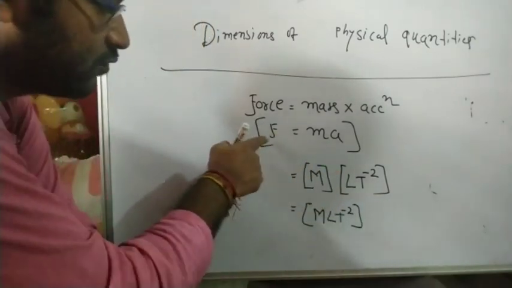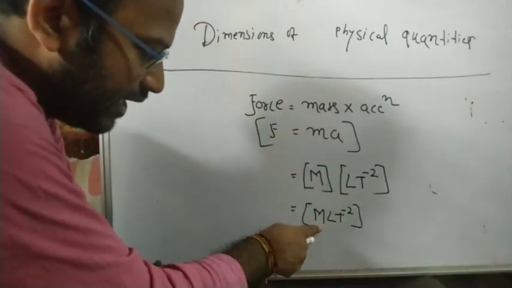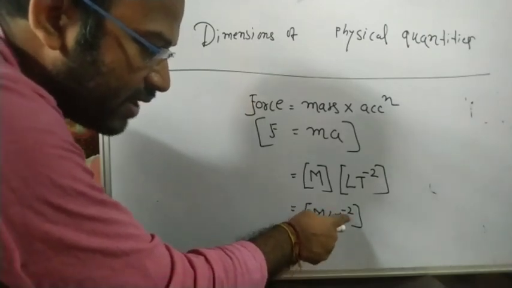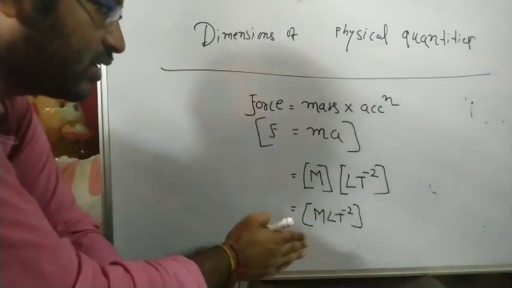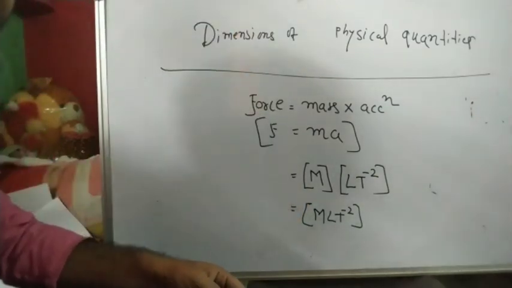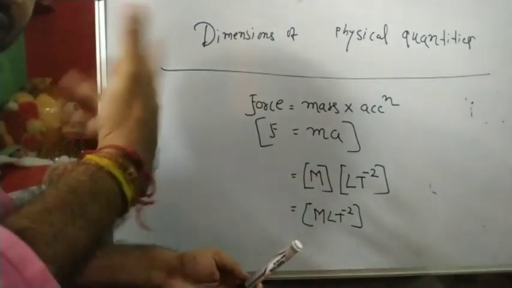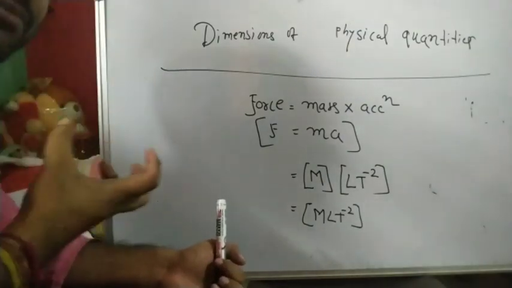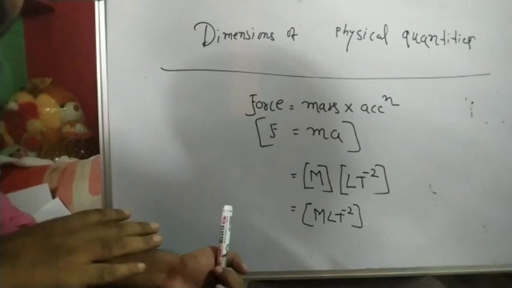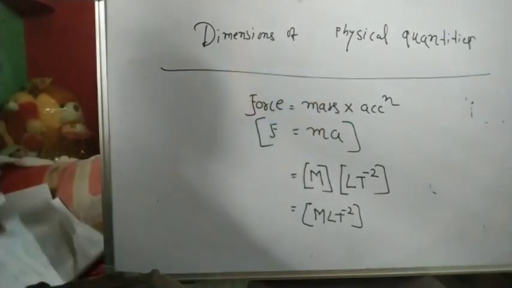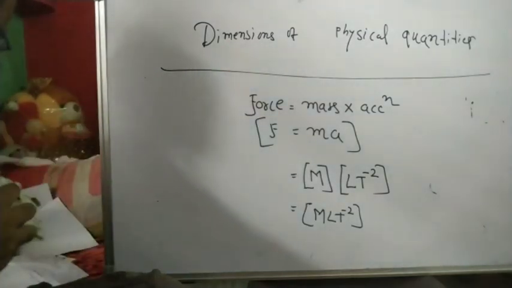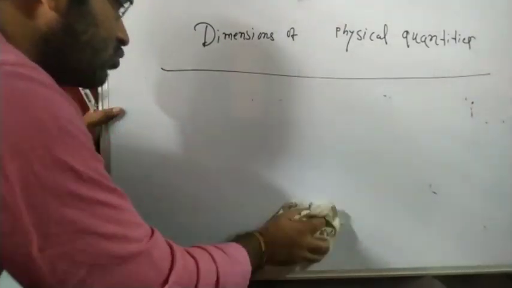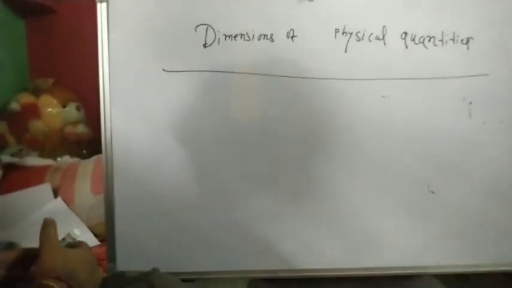Now you can see this force can be expressed in all the base units. M L t: M power 1, L power 1, T power minus 2. Okay, so in this way you can calculate the dimension of other quantities also. In every chapter we will get some different kind of quantities and we have to calculate the dimension of all these quantities.